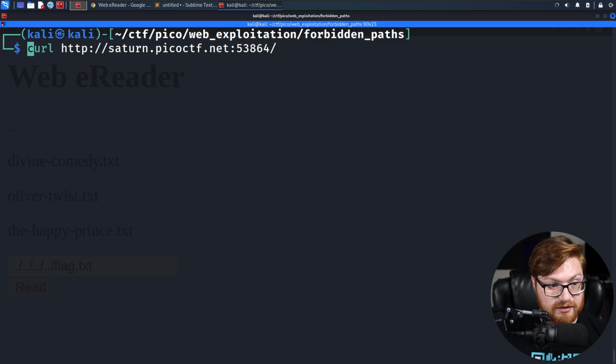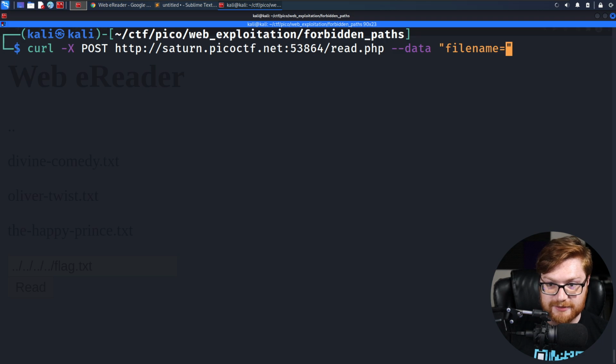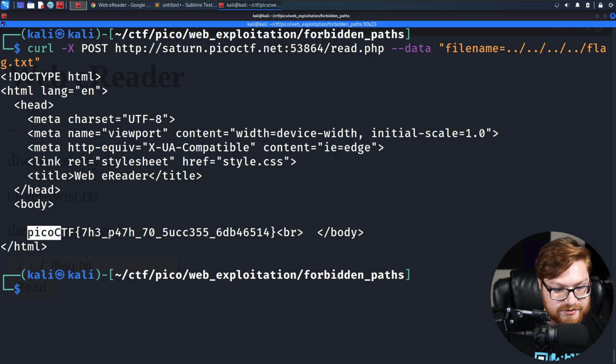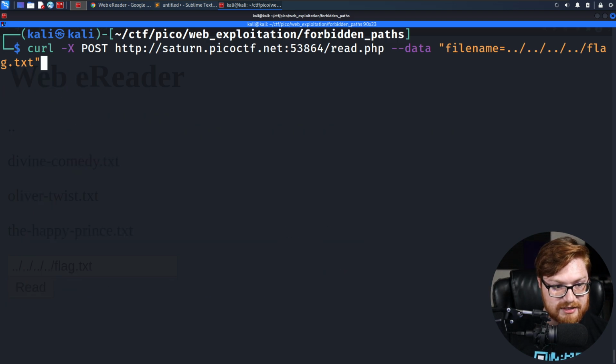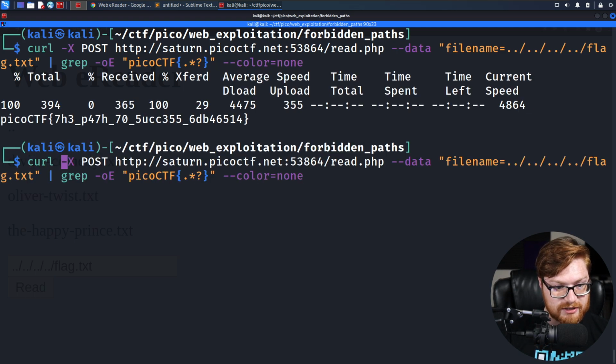With that said, all I need to do is specify, sure, I am going to use a POST request. I'm going to go to read.php, and the data that I'll send is a filename set equal to the ../ trick that we just used. That should give me flag.txt. Hit enter on that, and there is our PicoCTF flag present. Let's go ahead and grep that out, just as we had in previous challenges. Retrieve it, and with that color set to off, we can retrieve our flag.